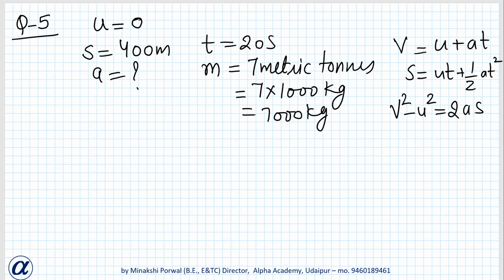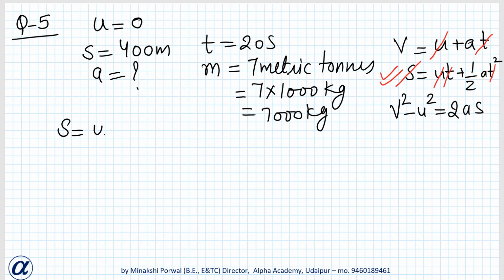So here, if we use the first one, A is unknown, U is known and T is known, but still two are unknown. So we will not use the first equation. In the second, S is known, U is known, T is known, only A is not known, so we can use the second equation. So we'll be using this equation.